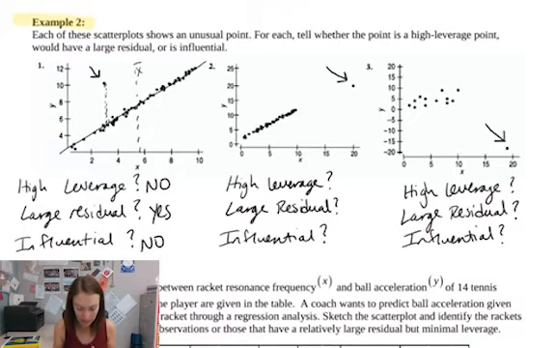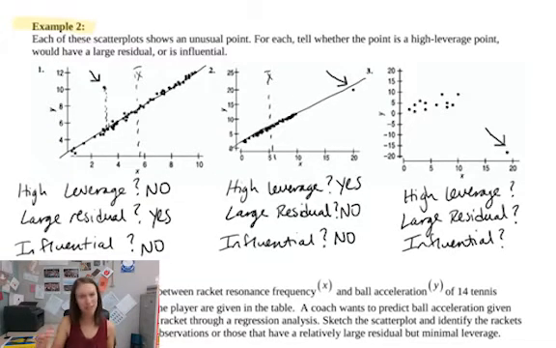All right, so then this next problem, problem 2, if you think about the mean of x is probably somewhere over here, then that point is really far from the mean of x. So yes, it's going to have a high leverage or leverage point. But if we draw our residual line, it's kind of in line with the rest of it. It's not really far off from where that line would have predicted that it is, which means it's not really going to have a large residual, and it's not really going to be influential.